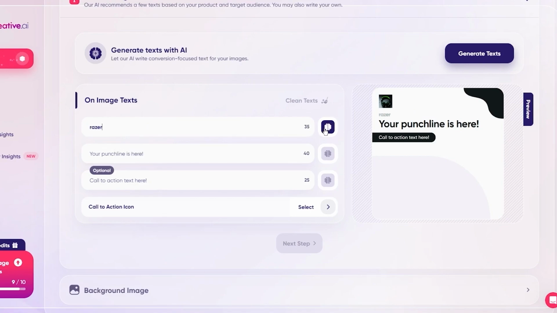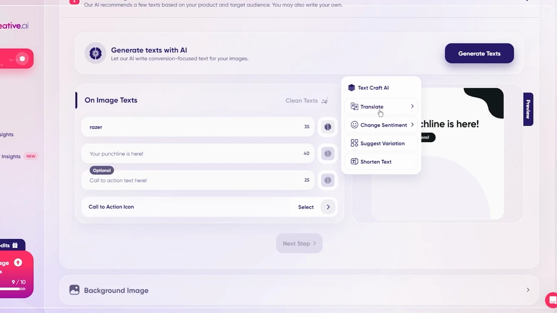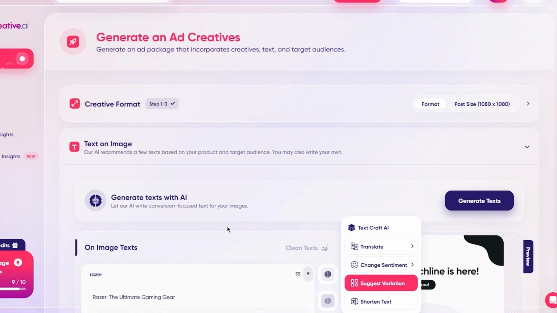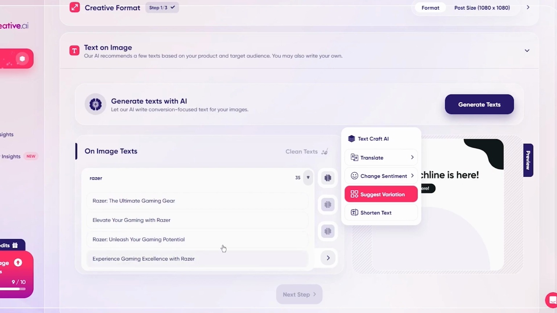And I'm going to click on this button over here, which is basically text crafting AI. So I'm going to go ahead and click on Razer and click on suggest variation. And what it will do is give me a variation of this. So look at that. Razer, the ultimate gaming gear. Now, this is the benefit you get of writing a description, because according to that, it gives you all of this.